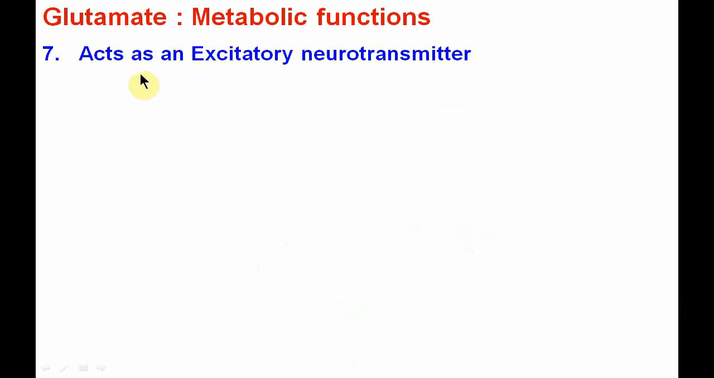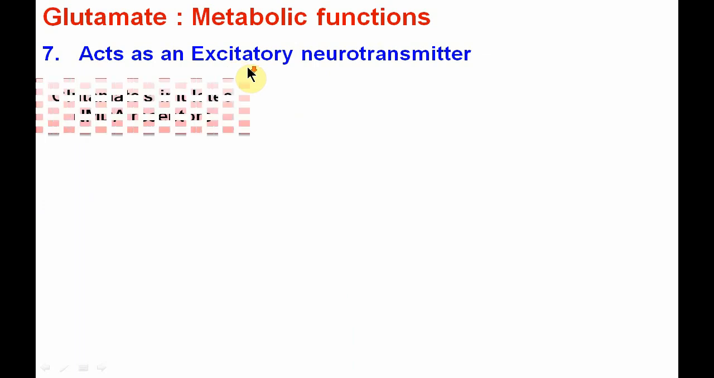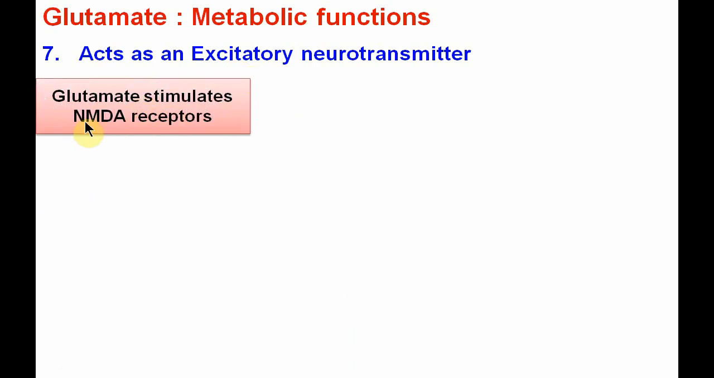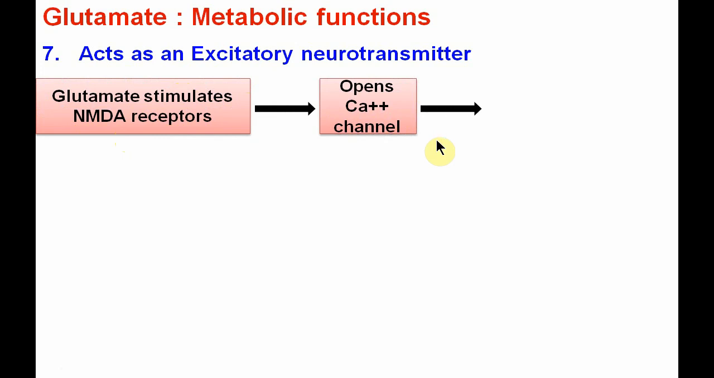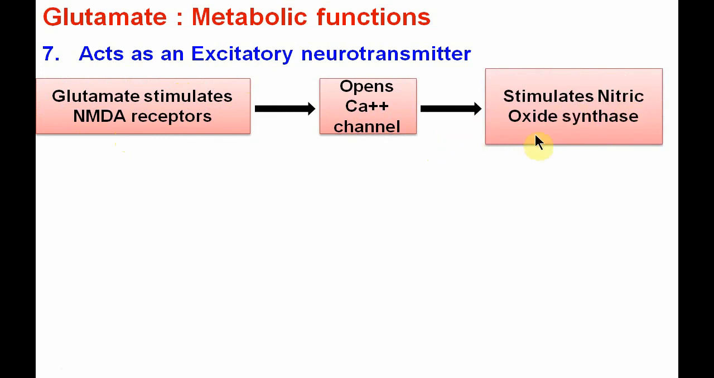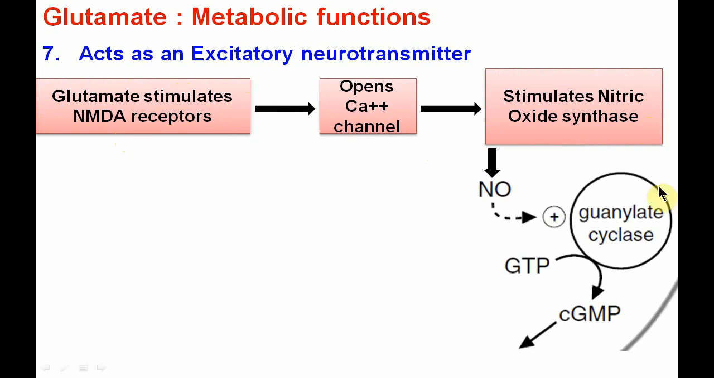Next function is that glutamate acts as an excitatory neurotransmitter. How? Glutamate stimulates the N-methyl D-aspartate receptors, which leads to opening of the calcium channels, which stimulates nitric oxide synthase. So there is formation of nitric oxide, and nitric oxide stimulates the guanylyl cyclase enzyme, which converts GTP to cyclic GMP. Increased cyclic GMP level will lead to neuronal excitation. That is how glutamate acts as an excitatory neurotransmitter.